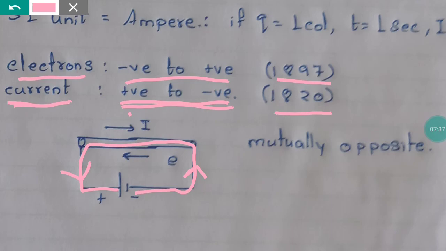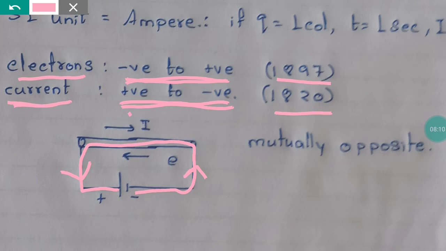And after the discovery of electrons, we came to know that ऐसा कुछ भी नहीं होता. Current जैसा कुछ भी नहीं होता. Electrons are actually going from negative terminal to positive terminal. So this was, what to say, a historical mistake of sequence. Actually we must have discovered electrons first and then we would have discovered कि electron move किया तो current बना. But we unfortunately discovered current first and then we discovered the electron.